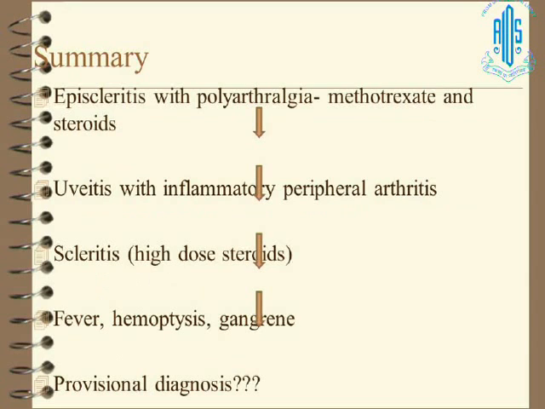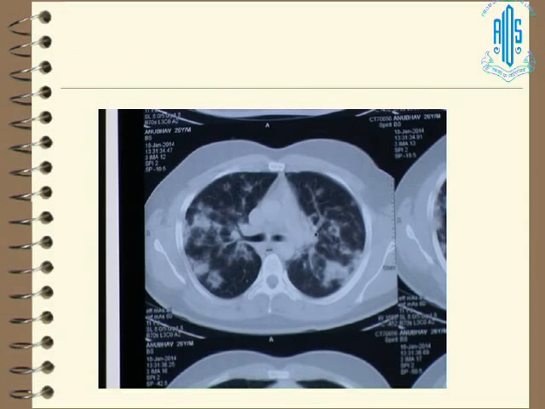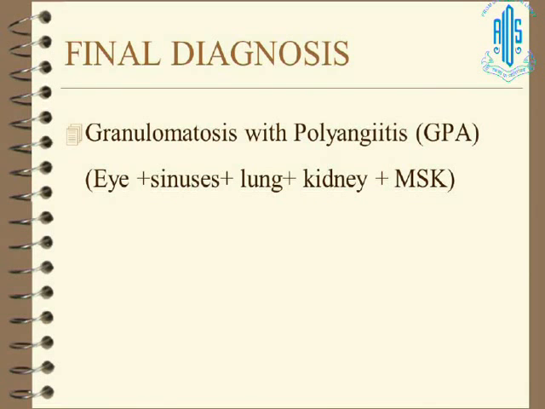So in 2014, he presented to the emergency with the above complaints. Episcleritis with polyarthralgia was treated with methotrexate and steroid. When he had uveitis, he had peripheral arthritis. And now since he has scleritis, he was put on a high dose of steroid. But we were not sure about the fever, hemoptysis, and gangrene. And this was his CT finding. You can see multiple fluffy shadows, which is very characteristic of Wegener's granulomatosis. Finally his cANCA came out positive, and we diagnosed him as a case of granulomatosis with polyangiitis.